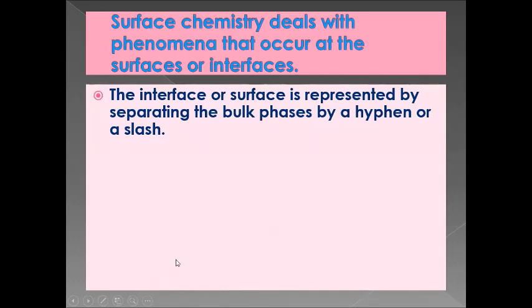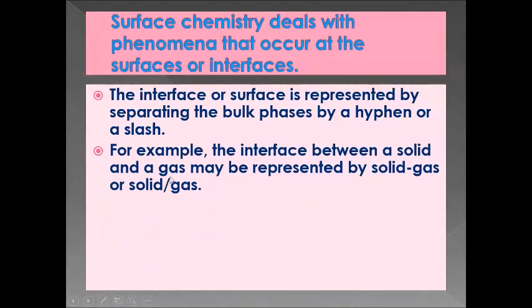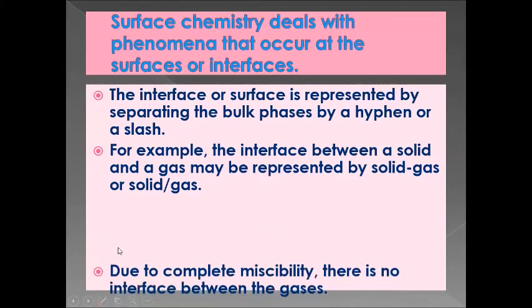The interface or the surface is represented by separating the bulk phases by a hyphen or a slash. If we are having an interface between a solid and a gas, we can represent it as solid hyphen gas or solid slash gas. Like this we can represent the interface, so that we can understand in what two bulk phases the reaction is happening.